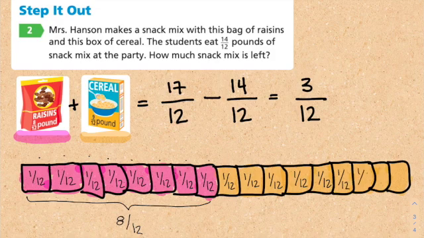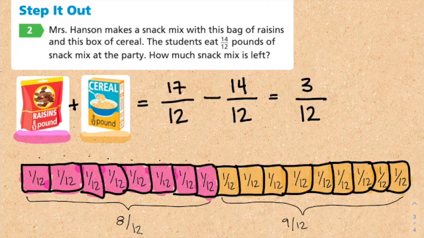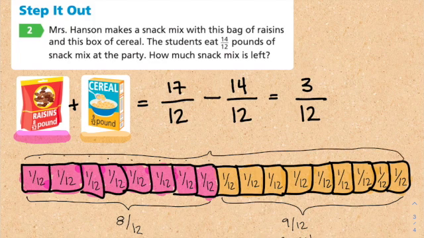So now, this is how I would use a model to add them together. This part right here would be 9/12, which is the cereal. All together, it would be 1, 2, 3, 4, 5, 6, 7, 8, 9, 10, 11, 12, 13, 14, 15, 16, 17/12. So that's the total.